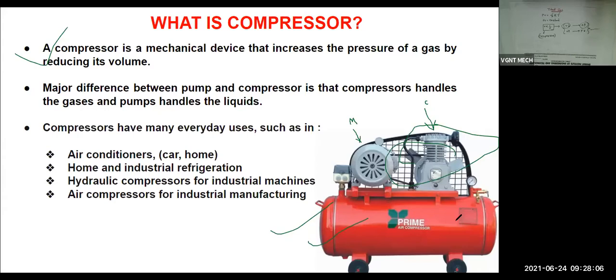Suppose you are running your bike or car, and you have a deficiency in the pressure in the tire. Then you are going to stop, and they put some compressed air into your bike tires. That pipe will be connected with a tank in this manner. In this tank they store the compressed air, and they supply that compressed air to the bike tire or car tires.